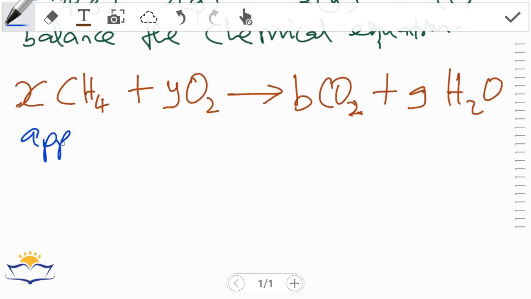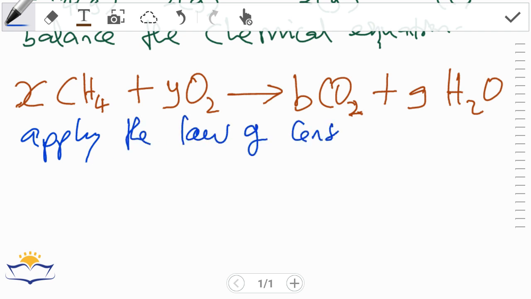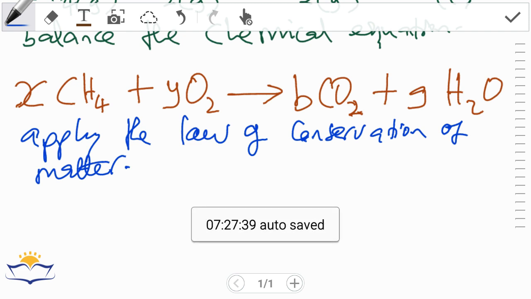To do that you have to apply the law of conservation of matter. Some people call it the law of conservation of mass. This law of conservation of matter, the law of conservation of mass, will guide us to find out what x is, y is, b is, and g is. The law of conservation of matter tells us that matter cannot be created or destroyed. It can only be rearranged into other forms.